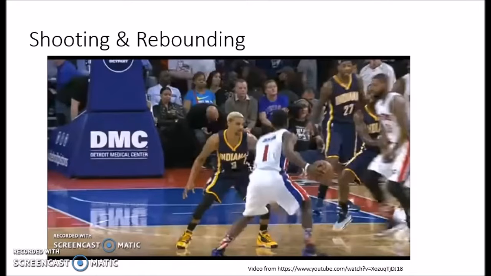If a player misses a shot, both the offense and defense players will try to get the ball back. This is called rebounding. If an offensive player gets the rebound, he can try to shoot at the hoop again. If a defensive player gets the rebound, all players move toward the other end of the court because now the defensive team has become the offensive team and they are trying to score.